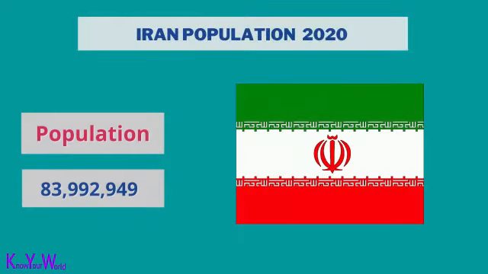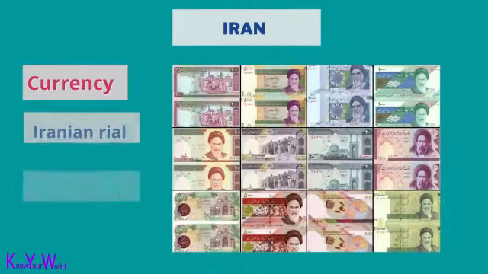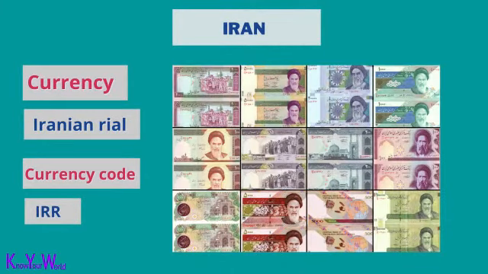Iran's population is 83,992,949. The capital of Iran is Tehran. The currency of Iran is the Iranian rial. The ISO currency code of the Iranian rial is IRR.